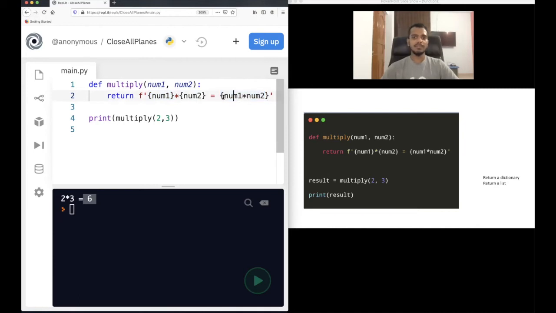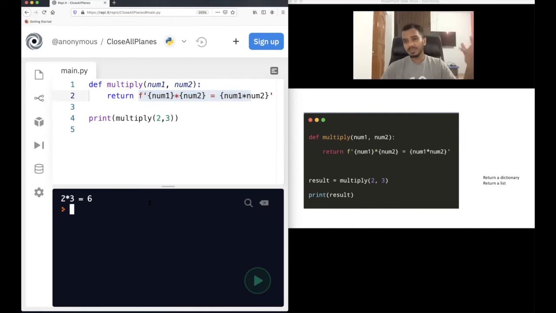So when you use these braces, what happens? When you have braces here, num1 got substituted here, and this into is just raw text, this is not the multiplication operator. After this, num2 also got substituted here. Now when you open the curly braces here and close it here, you are doing the operation num1 into num2. Whatever the answer of num1 into num2 is will get substituted here. That's why 6 got substituted here. And this whole string gets returned to the multiply function and it gets printed.